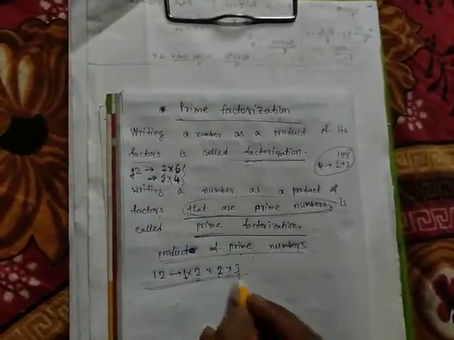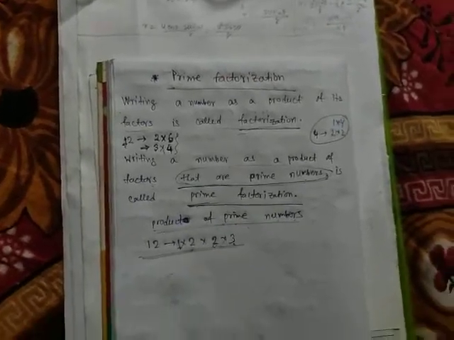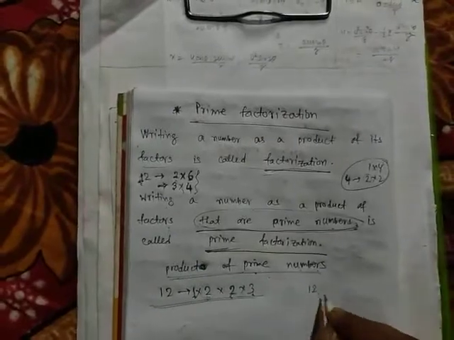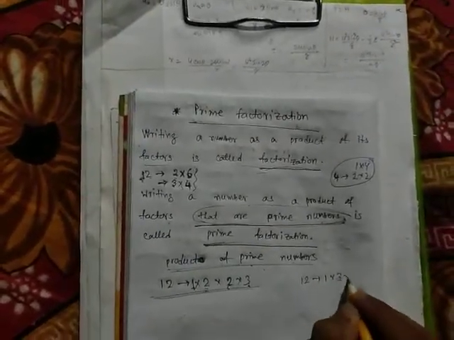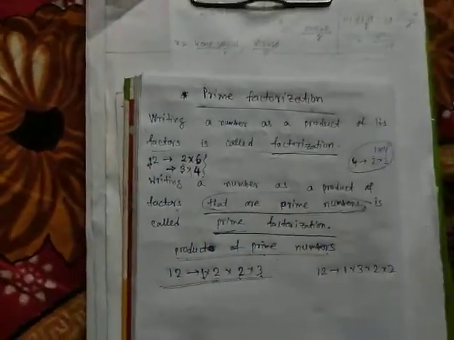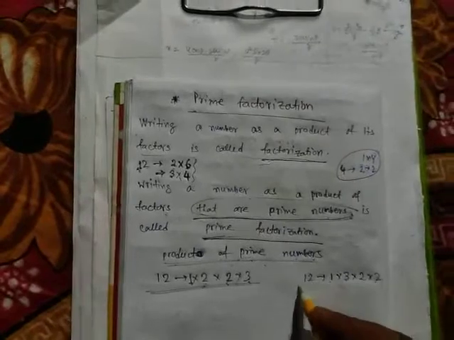2, 2, 3. These are the prime numbers. So this is called the prime factorization. Another example, suppose 3 into 4. We can write 4 as 2 into 2. See, all the numbers are prime numbers. So this is called prime factorization.